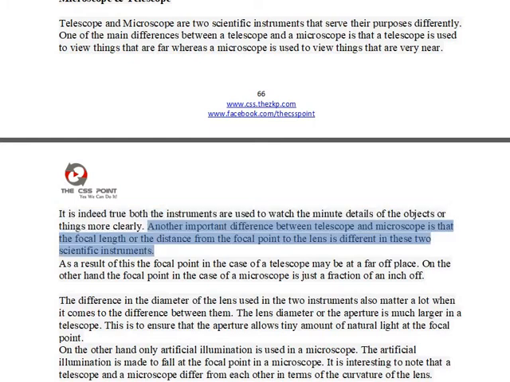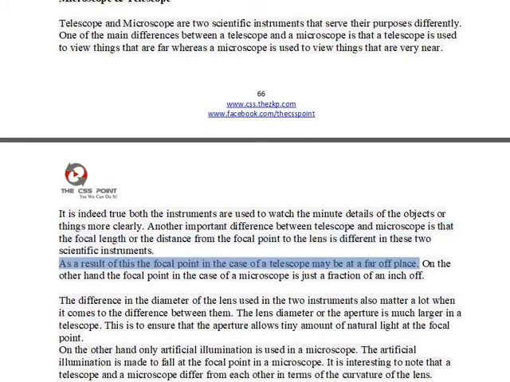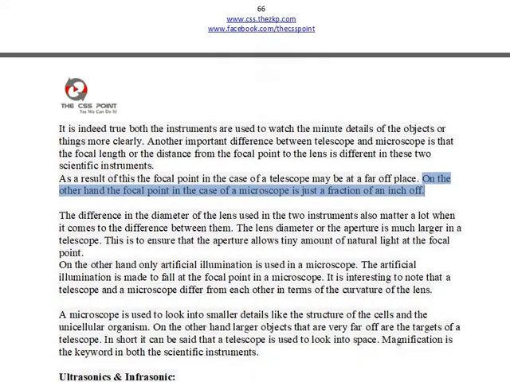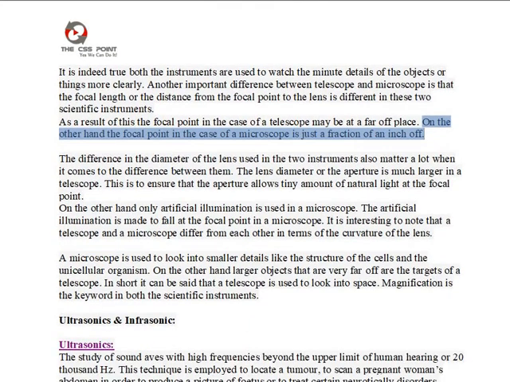Another important difference between telescope and microscope is that the focal length, or the distance from the focal point to the lens, is different in these two scientific instruments. As a result of this, the focal point in the case of a telescope may be at a far-off place. On the other hand, the focal point in the case of a microscope is just a fraction of an inch off.